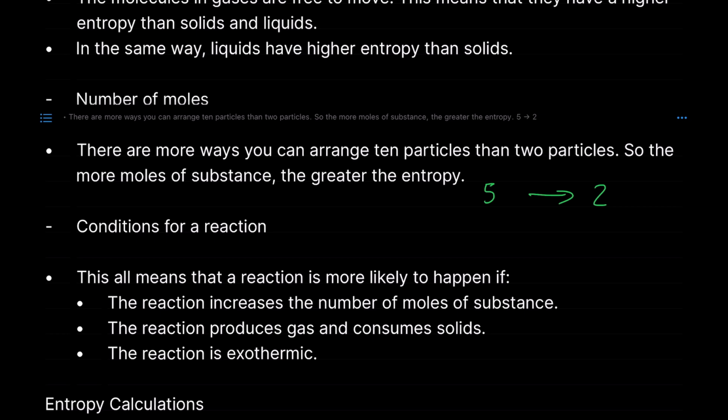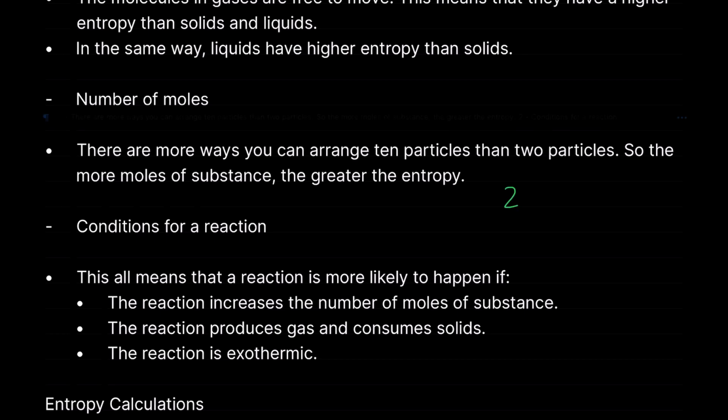Whereas, let's say we're going from 2 moles in reactants to 5 moles in products. This would be a highly feasible reaction. Well, it's more likely to be a highly feasible reaction, as I'll explain in the next video.